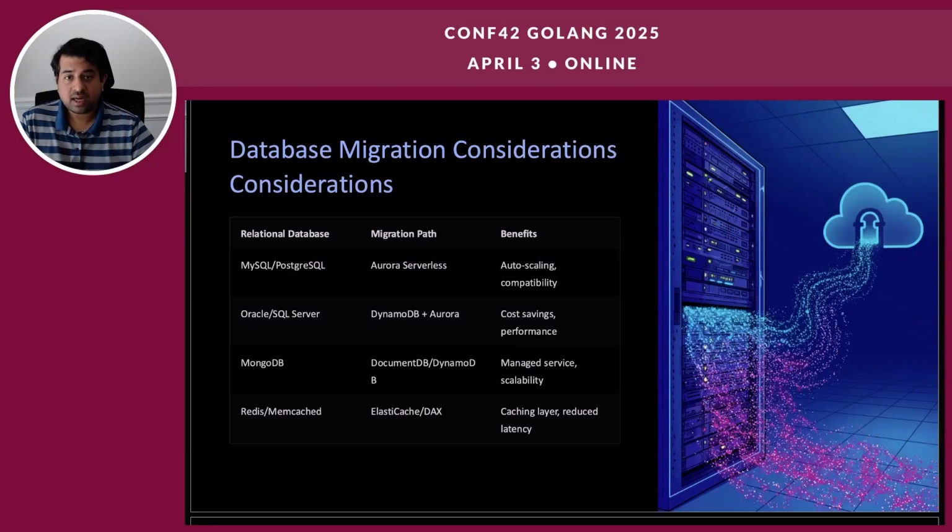Making it a relatively straightforward migration path for these databases, suitable for applications that require relational database functionality with automatic scaling. Oracle, PL/SQL, or SQL Server to DynamoDB in combination with Aurora SQL. This migration path offers cost savings and improved performance. DynamoDB is used for high throughput, low latency data access, while Aurora can be used for more complex relational queries. Ideal for applications that require high performance and cost optimization but may require a hybrid approach.